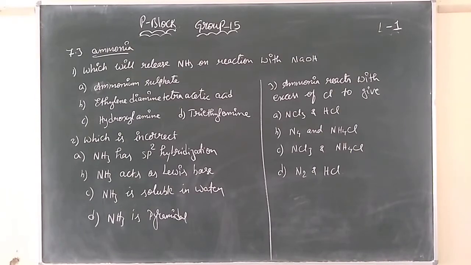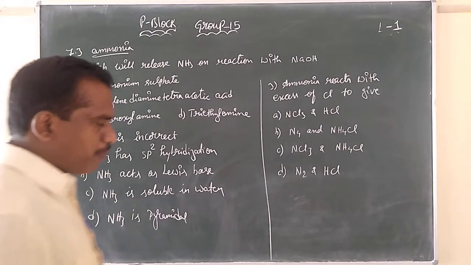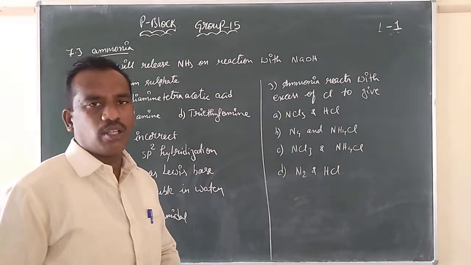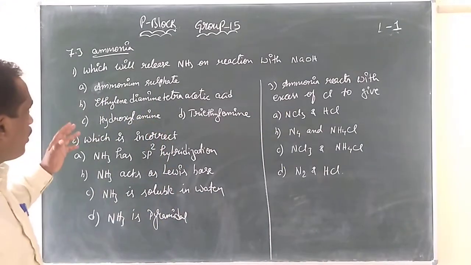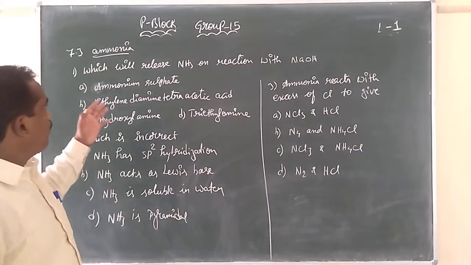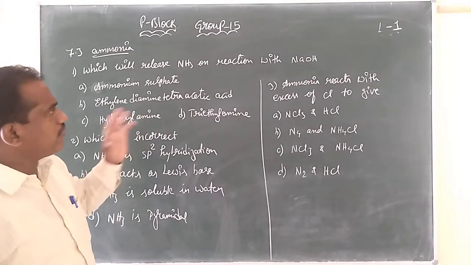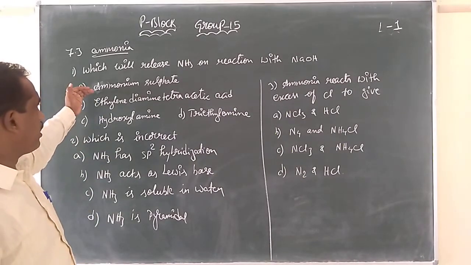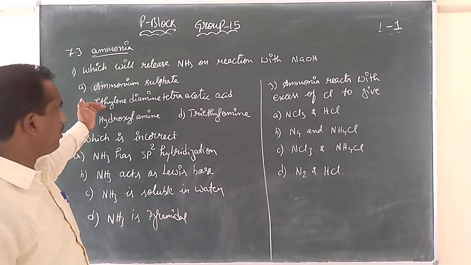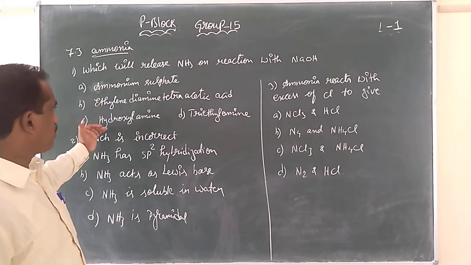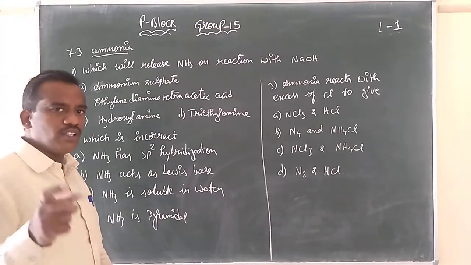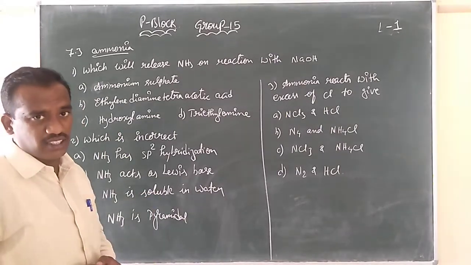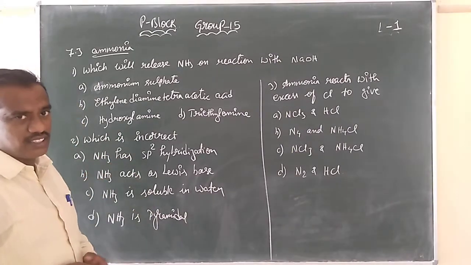No doubt we have another point to see. Afterwards what I will do, children, there are subtopics now, 7.2, 7.3 and so on. So topic-wise I will give bits instead of mixing all the bits. Under 7.3, regarding ammonia, which will release NH3 on reaction with NaOH? Options are given: ammonium sulfate, ethylenediaminetetraacetate, hydroxylamine and triethylamine. You must practice textbook equations and get the answer.